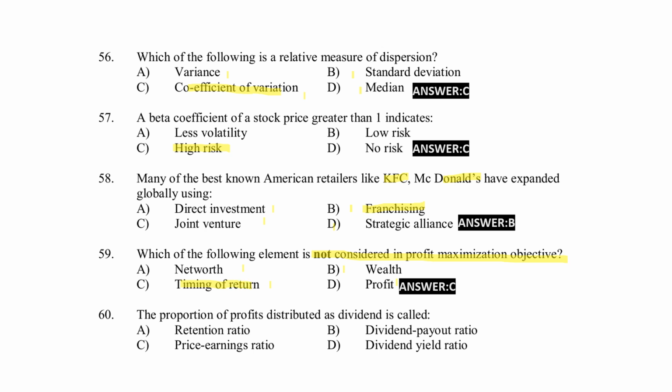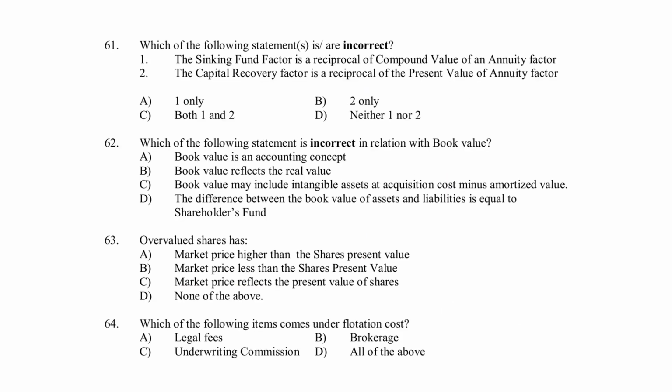Next, the proportion of profit distributed as dividend is called retention ratio, dividend payout ratio, price earning ratio, dividend yield ratio. Right answer for the question, option B, dividend payout ratio. Which of the following statements is or are incorrect? Sinking fund factor is a reciprocal of compound value of annuity factor.